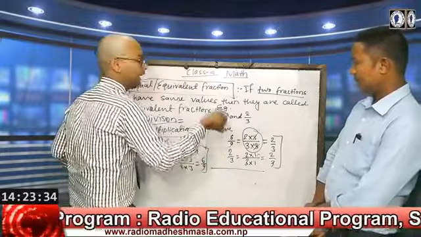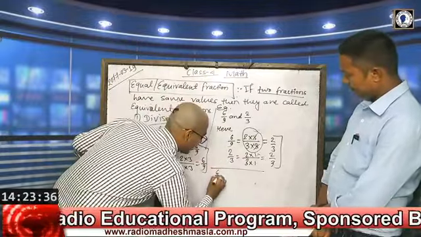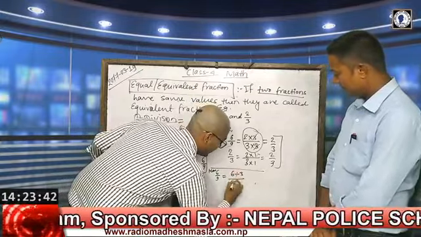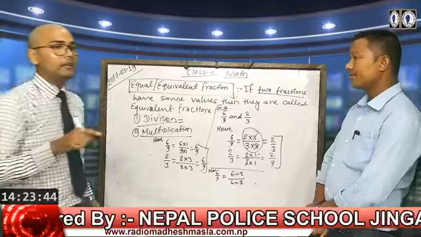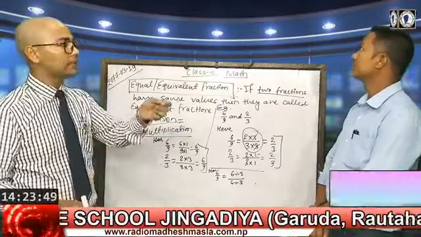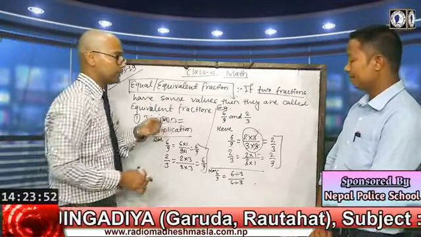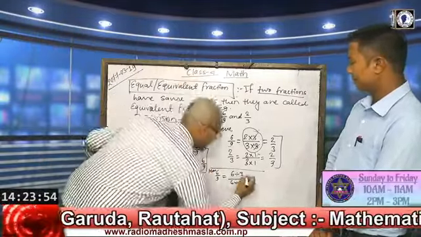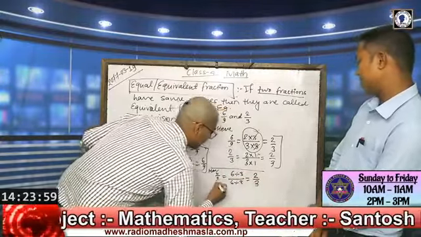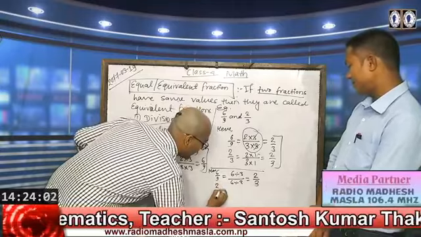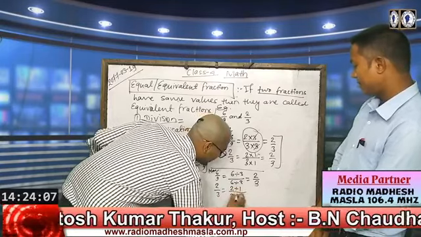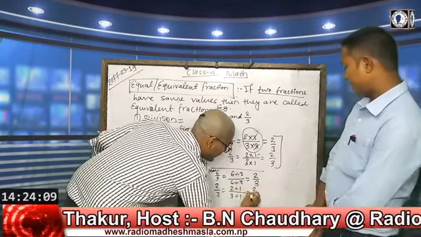In the same way, by dividing, we can do this. 6 by 9 is divided by 3. And if we divide the numerator by one number, then the denominator should also be divided by the same number. This is the law of fractions. So here 3 2s are 6 and 3 3s are 9. And the other is 2 by 3. So 2 divided by 1, and also 3 divided by 1, then after we will get 2 by 3.